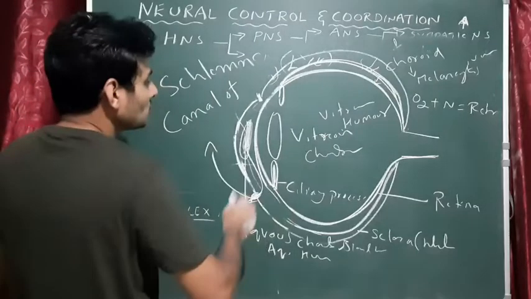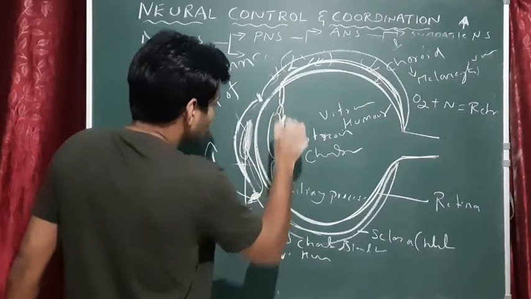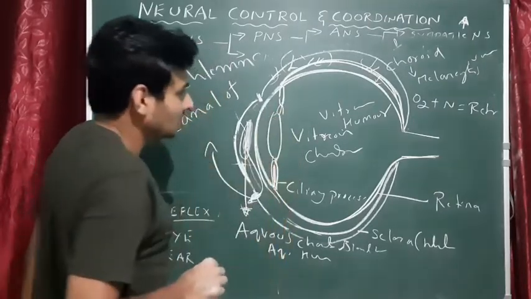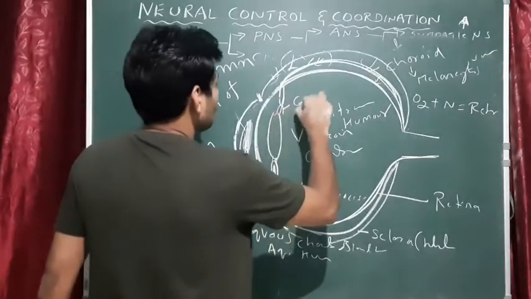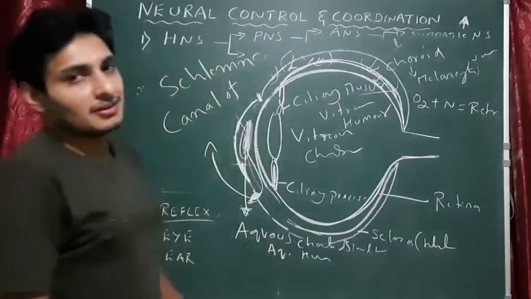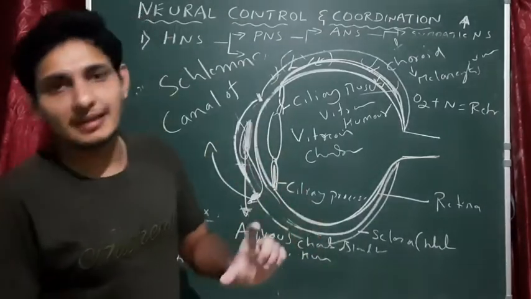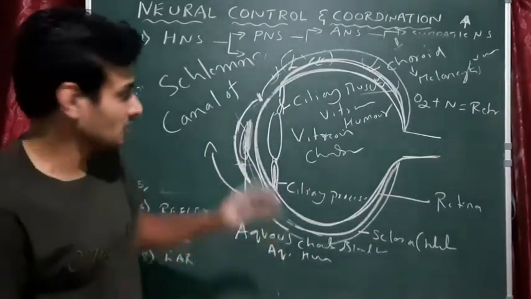Got it? Okay. So now this ciliary process further continues to touch the lens, and this is actually called as ciliary muscles. Very important. Which structure or which muscle plays an important role in the movement of lens? Ciliary muscles. Ciliary muscles. Okay.